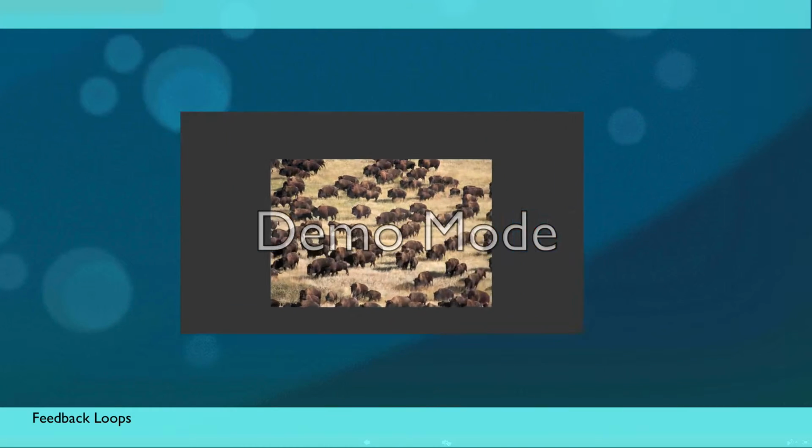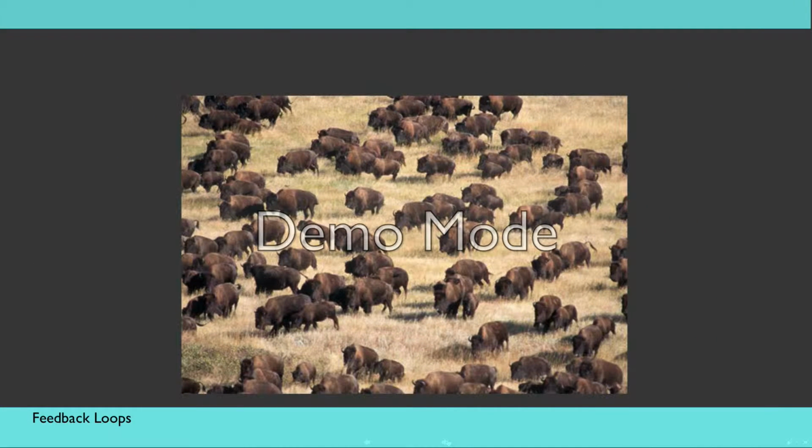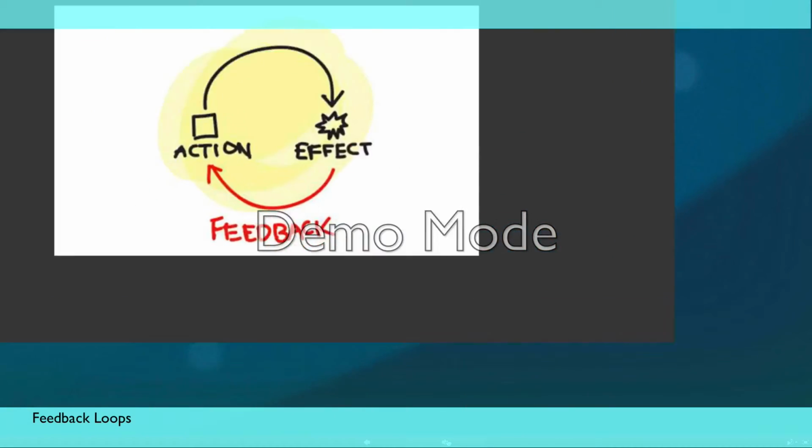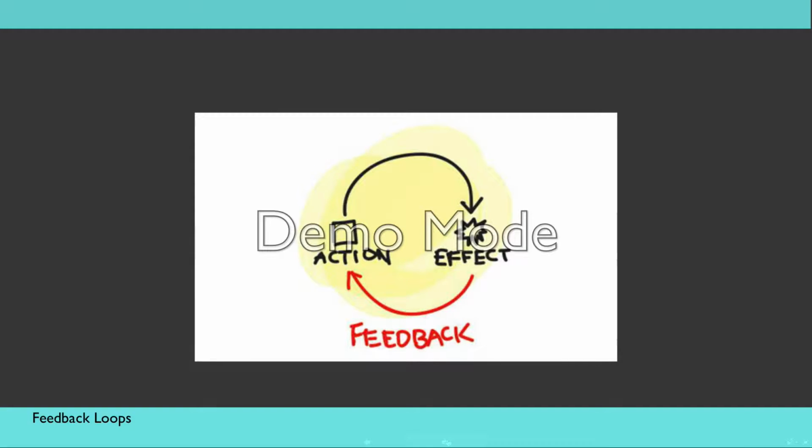It's easy to think about the single elements that make up a system, for example individual members in a herd of animals. However, when we think about complex systems and how they work, we need to think about the nature of the interaction between the different parts of the system. In complex systems, a reciprocal influence between elements of the system is called a feedback loop, an action that has an effect. The effect, in turn, is fed back and influences the original action. Complex systems usually have more than one feedback loop process connecting their elements and contributing to their dynamics over time, as we saw in Model 3, to their emerging self-organization, as we saw in Model 4, and also to their nonlinear behavior, as we saw in Model 5.